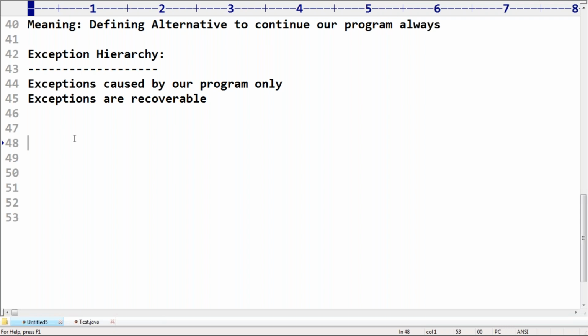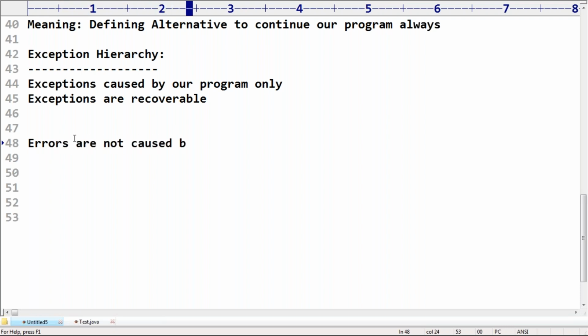If an out of memory error is coming, being a programmer, we can't do anything. We just have to watch, that's all. The system will stop by default, and the program will be terminated abnormally by raising an out of memory error. So most of the time, errors are not caused by our program.